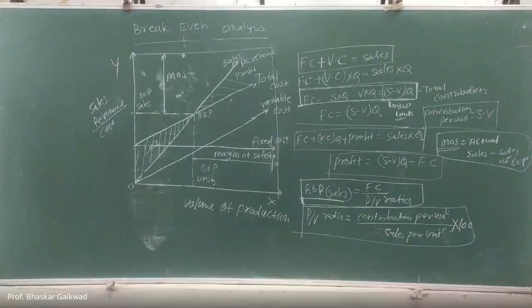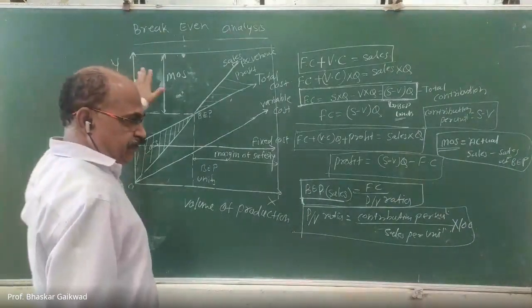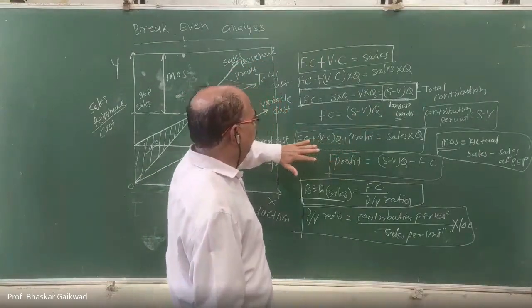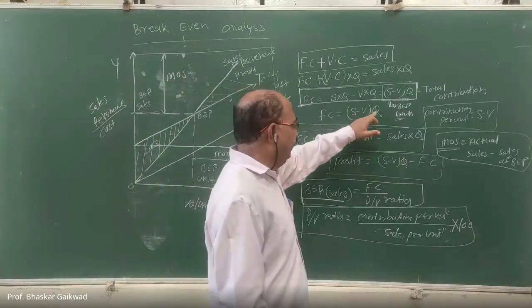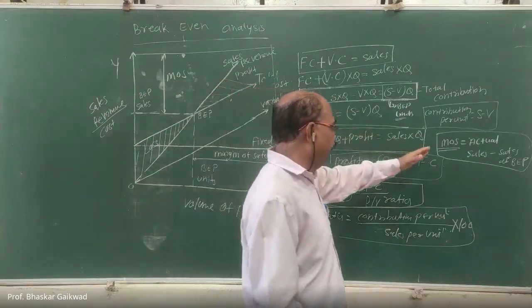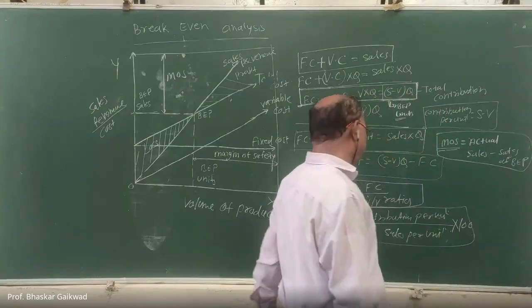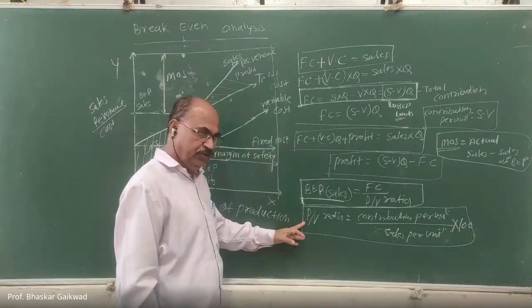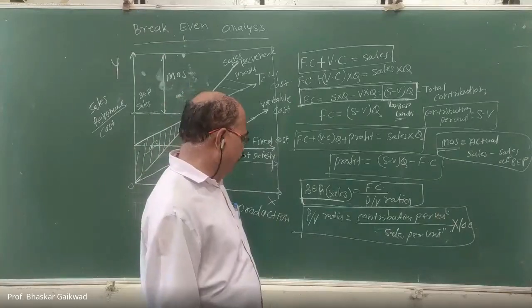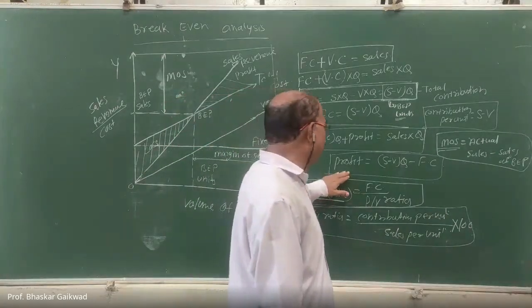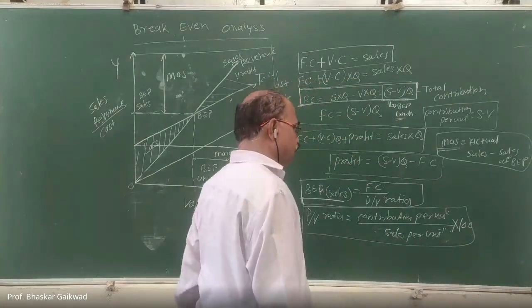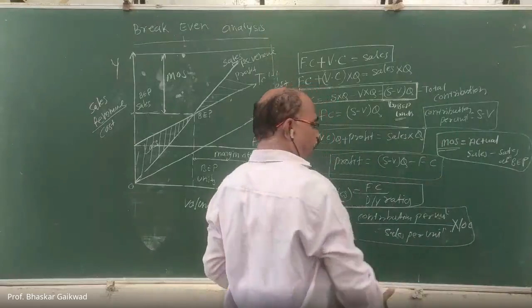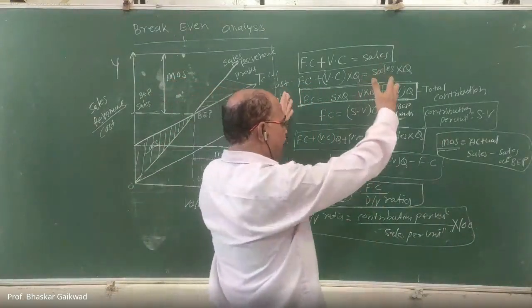Now, on this break-even analysis, around a 2-mark GATE-related question is there. They will ask about the quantity at the break-even point. Sometimes they will ask about the margin of safety, sometimes about the PV ratio, profit volume ratio, sometimes about the profit, and sometimes about the sales also. So you need to remember all these things.